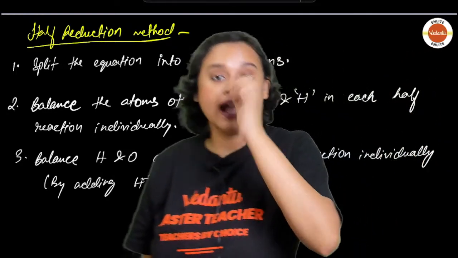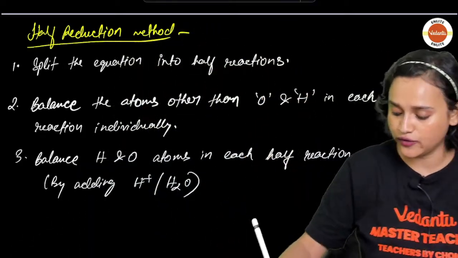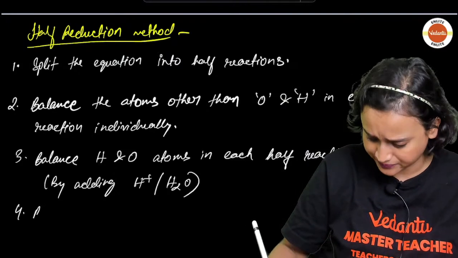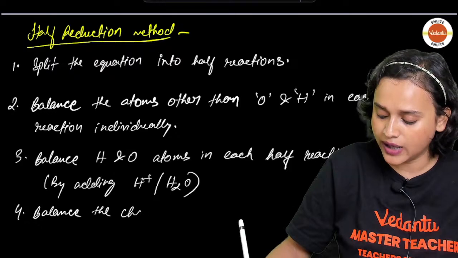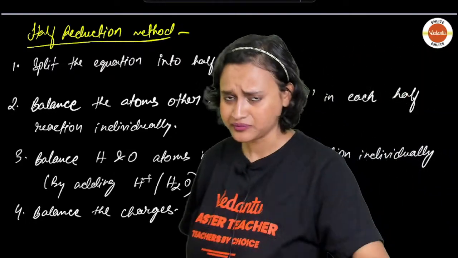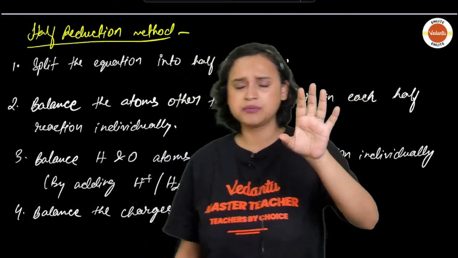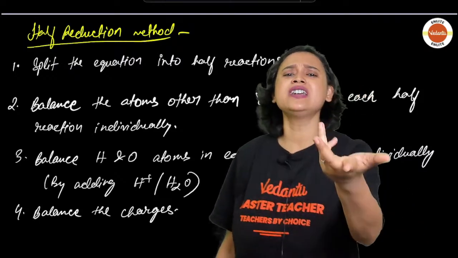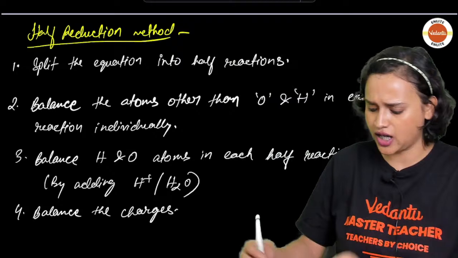Okay, nothing else. And last one will be balance the charges. Okay, how will you balance the charges? Yes, like Sanjay said, multiply it by an appropriate coefficient, and each half will be done.